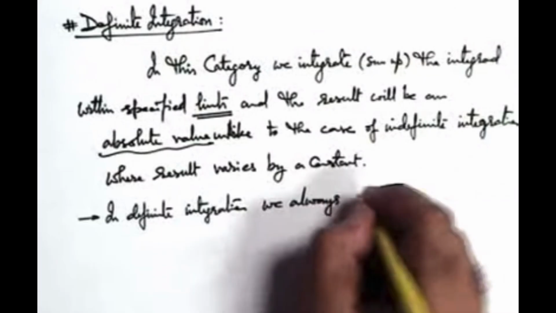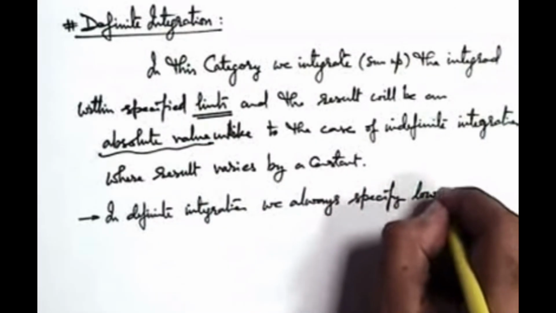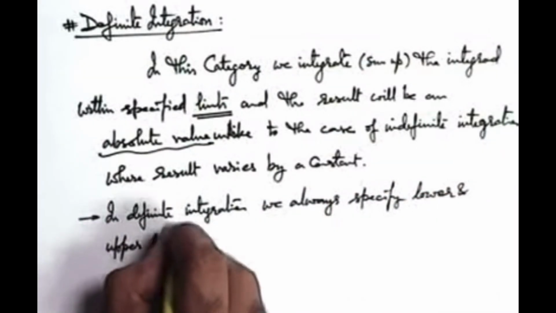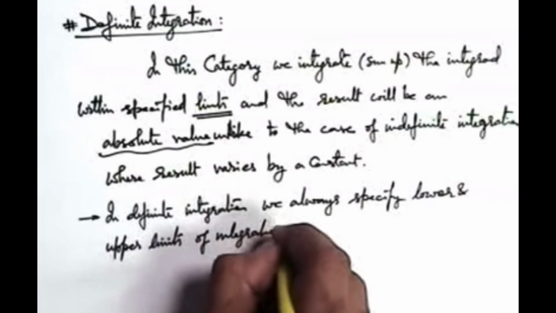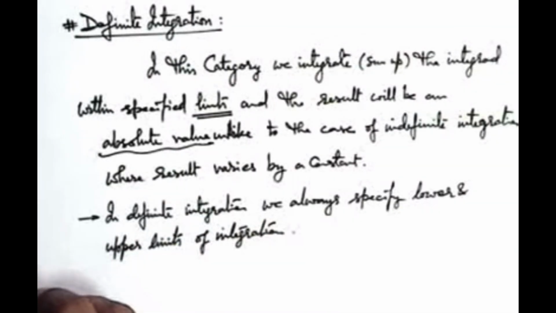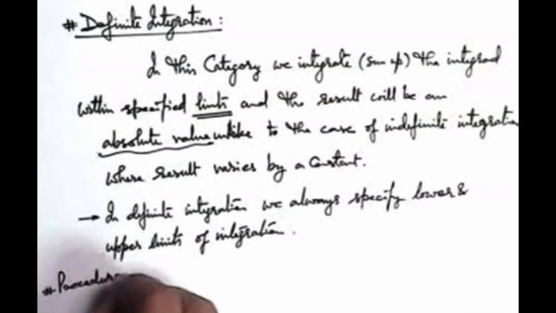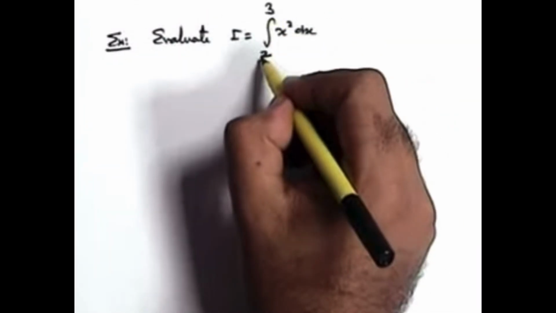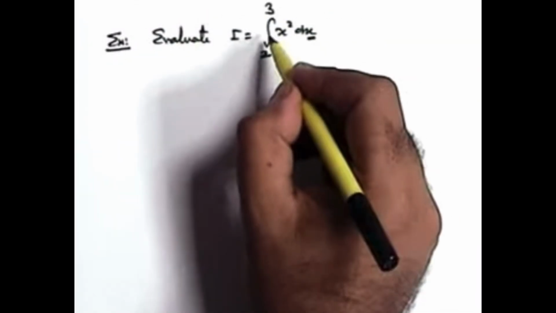We always specify lower and upper limits of integration. There is a specific procedure for how we apply limits and how we substitute the value of limits in the integrand. Let's discuss the procedure of limits application: we substitute the upper limit, then the lower limit, and we subtract the two results of this function. Always be careful that the limits we are applying must be of the variable with respect to which we are carrying out the integration.